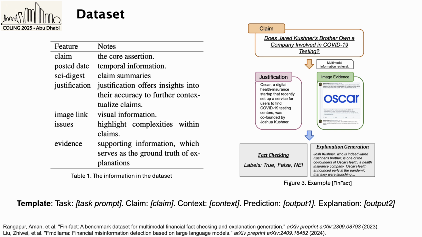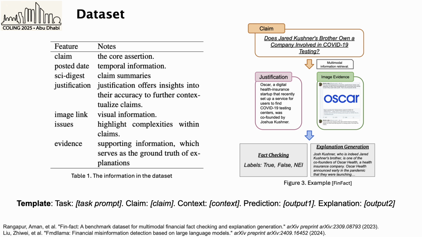This task is based on FMD Llama dataset, which includes a wide range of financial claims sorted into categories like income, finance, economy, budget, taxes, and debt. Each claim is labeled as true, false, or not enough information. Table 1 and Figure 3 present the information in the dataset. The goal is to test how well large language models can verify financial claims and explain their reasoning.